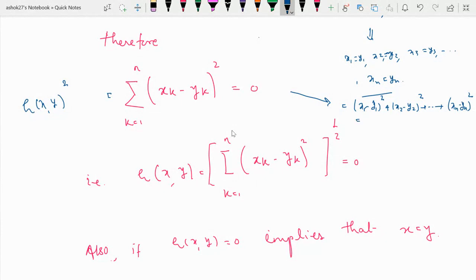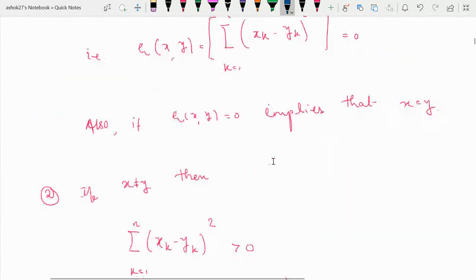So that will imply 0 squared plus 0 squared plus up to plus 0 squared, and this quantity will be 0. So surely this summation will be 0. That is, rho of xy will be 0. It means that if x equal to y, then rho of xy will be 0. Also, you can check if rho of xy equal to 0, it implies that x equal to y.